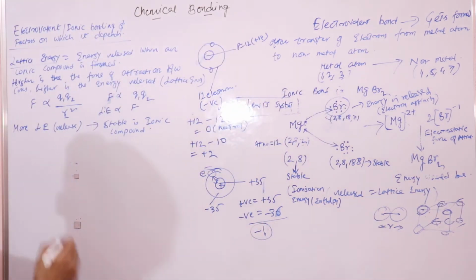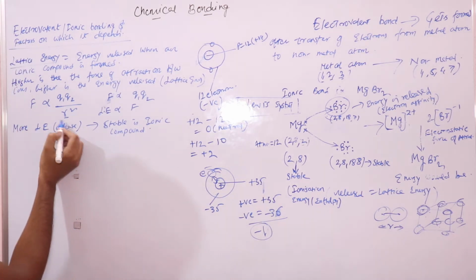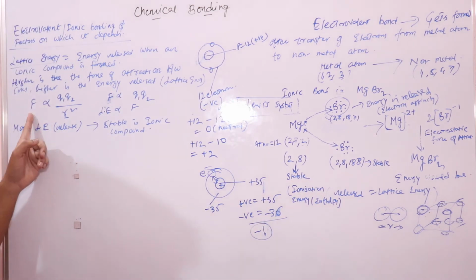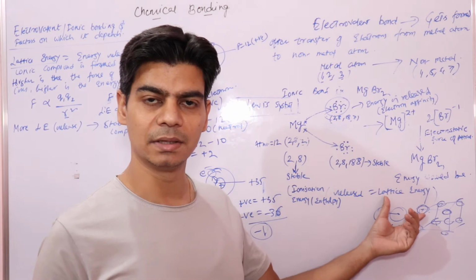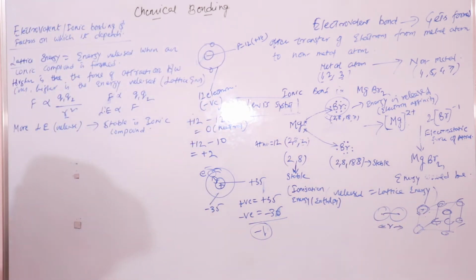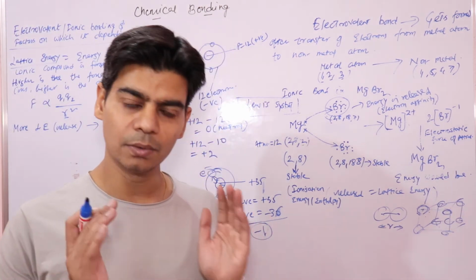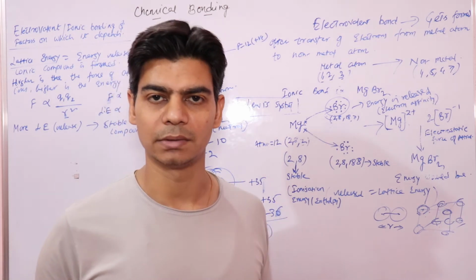So the force depends on this distance. The lesser this distance, the higher the force, and the higher the force means the higher the lattice energy and the more stable your ionic compound. So when is your R, or the inter-ionic distance, less? Inter-ionic distance would be less in case of small ions.